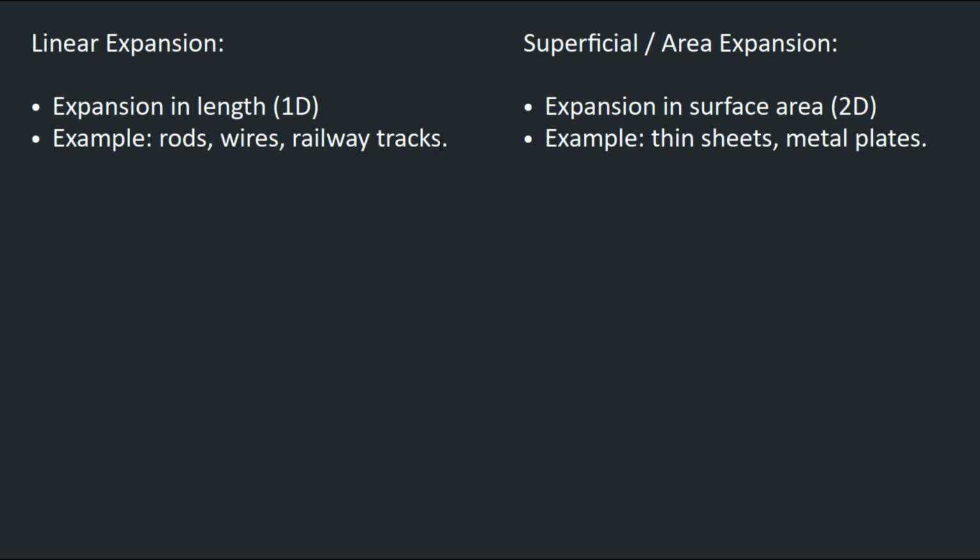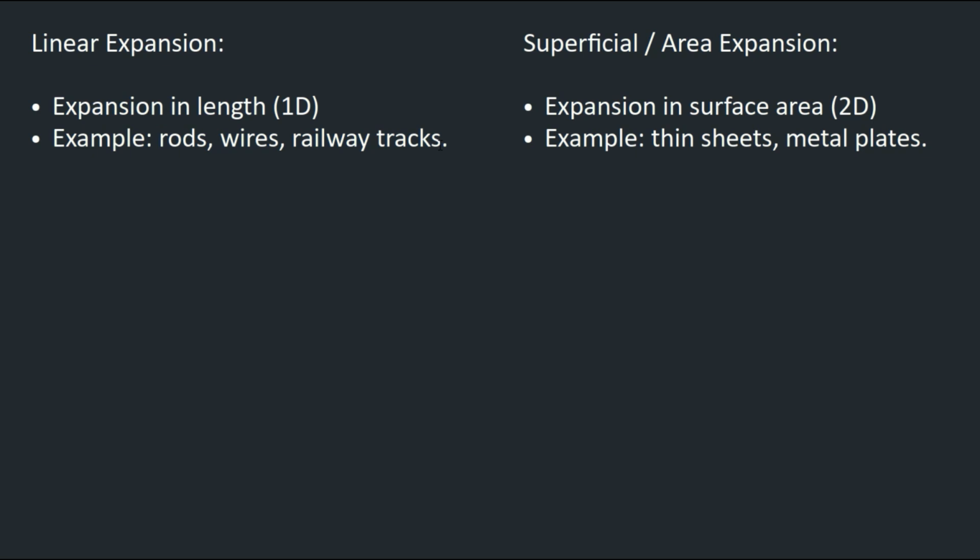We get to see this with railway tracks, actually. If you can go online, you can pause now and search for railway track expanding on heating. You get to see railway tracks which are bent. And in railway tracks, we see there's a certain gap between the tracks, and they are there to handle this variation in length.